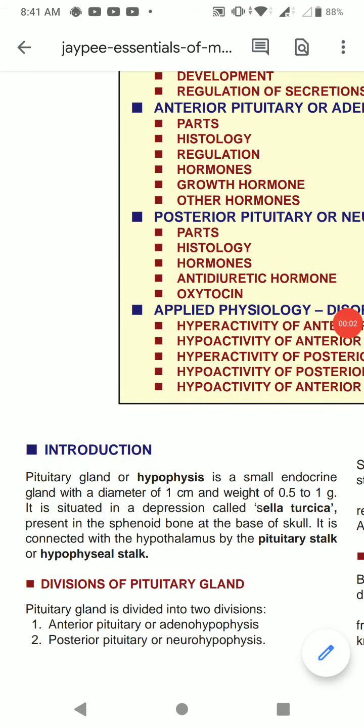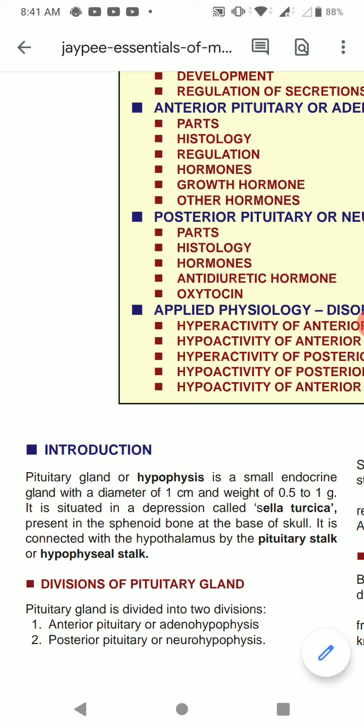Hi all, today we are going to discuss the pituitary gland. The pituitary gland is otherwise known as hypophysis. It is a small endocrine gland with a diameter of 1 centimeter and a weight of 0.5 to 1 gram.